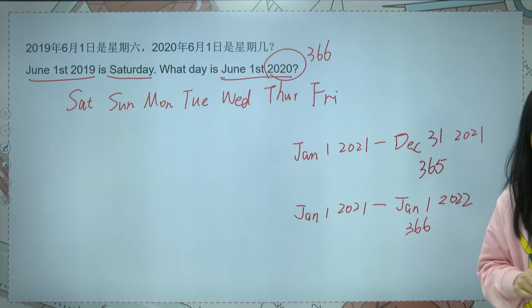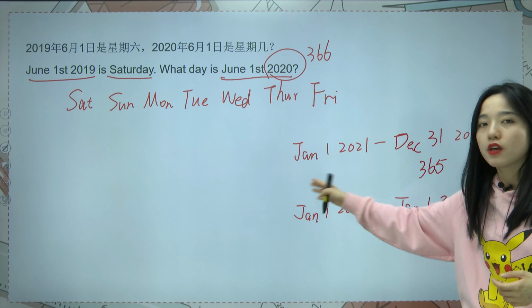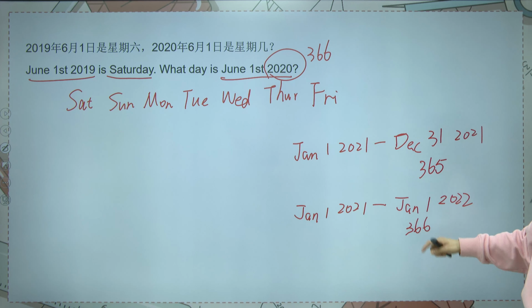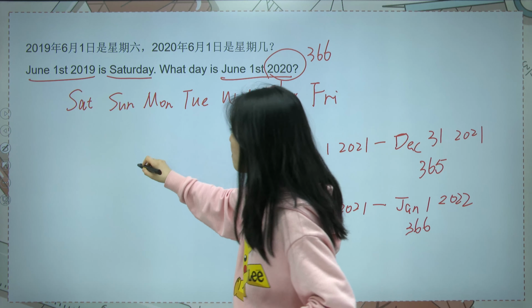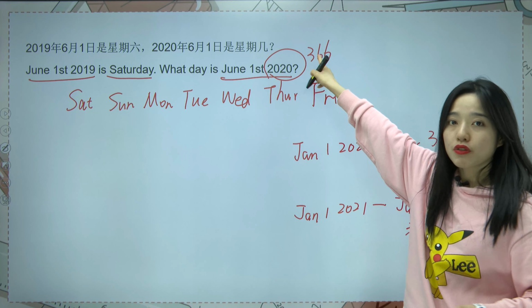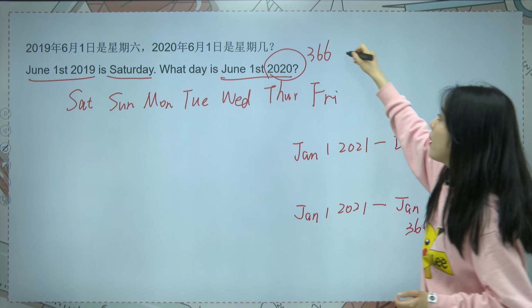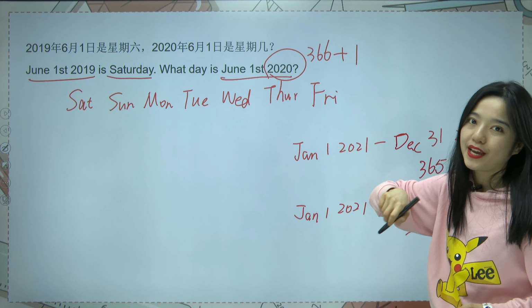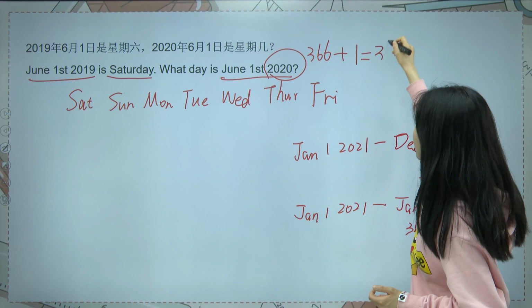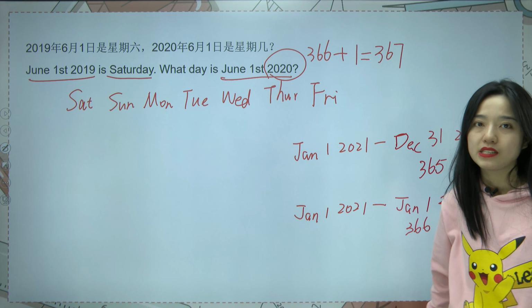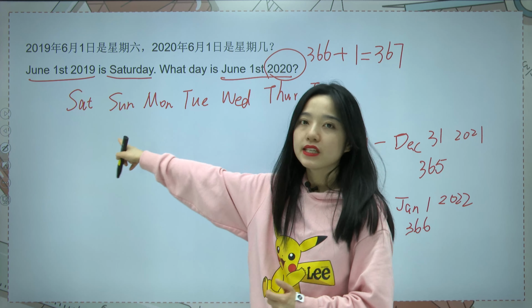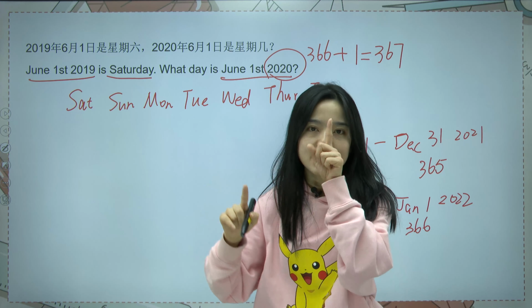Have you found that? Because we include the first day and the last day, we will have one more day here. That is not 366, but we have to add 1 to it, and we can get 367 days altogether.